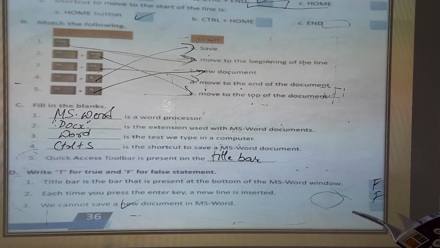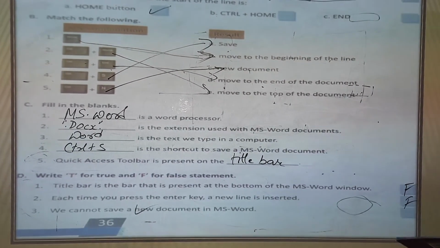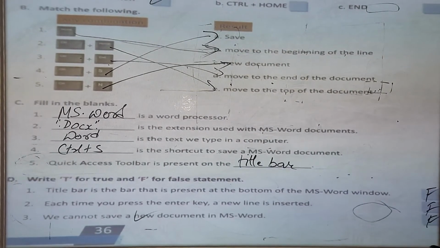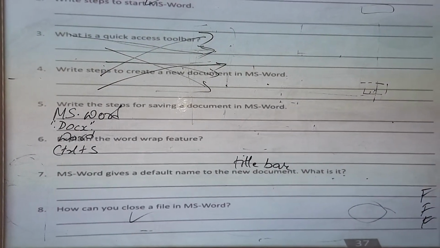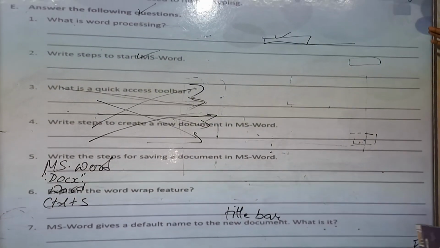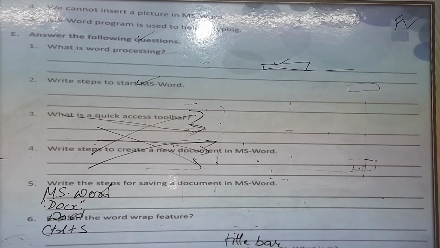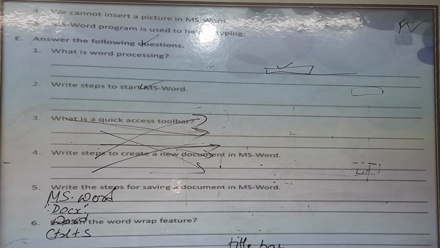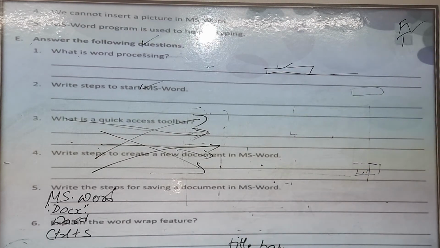We cannot save our new documents in MS Word. False, we can save any document. We cannot insert pictures in MS Word. This is false. We can insert pictures also. MS Word program is used to type. Yes, MS Word program is used to type.